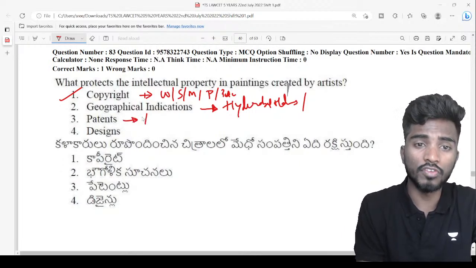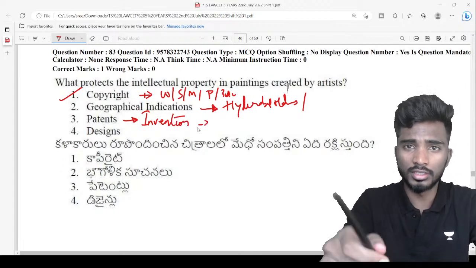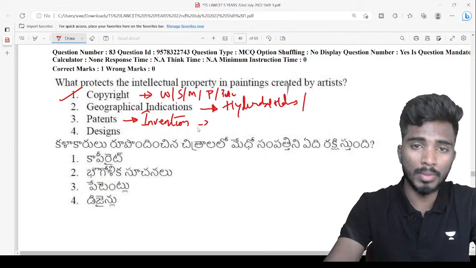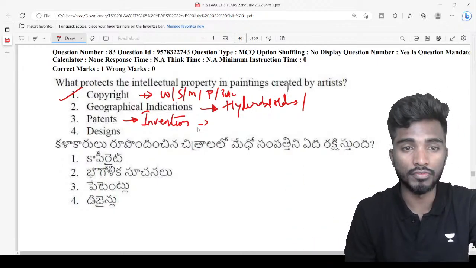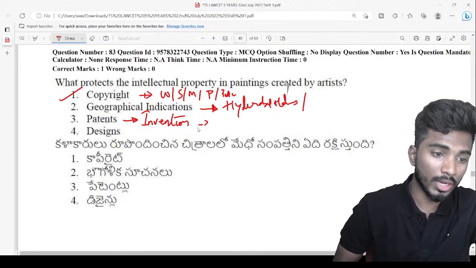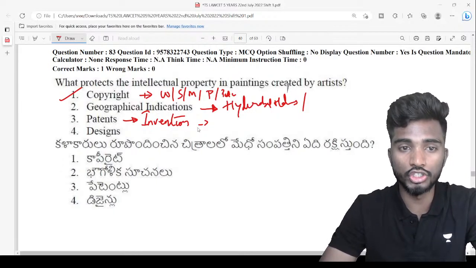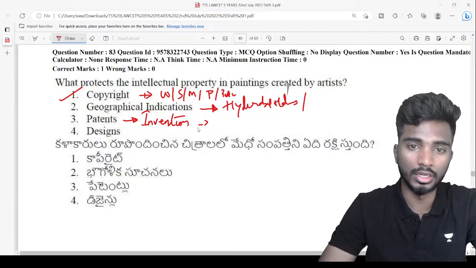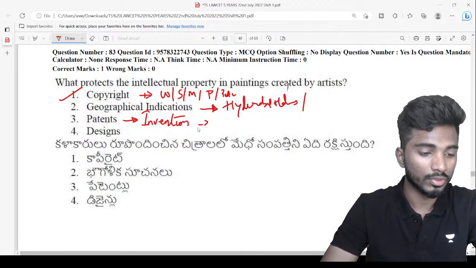Patents are given for inventions. Okay, like for example, I have invented this web camera. That is a patent. I have invented a chip in my laptop, or I have invented a laptop, then I'll get a patent for it. I invented a fan, I'll get a patent for it. I invented this pen tablet, I'll get a patent for it. Whereas copyright is given for something that is created by you. It is not an invention, it is a creation, right? So you write a book, or you make some drawing, or you sing a song, all of these fall under copyright. Is this clear, Alpha?